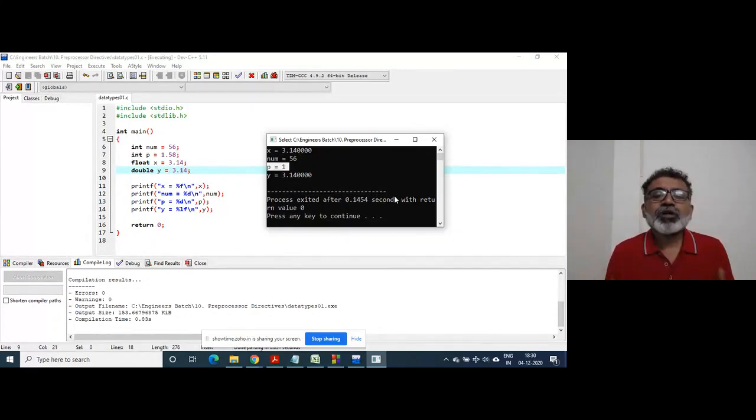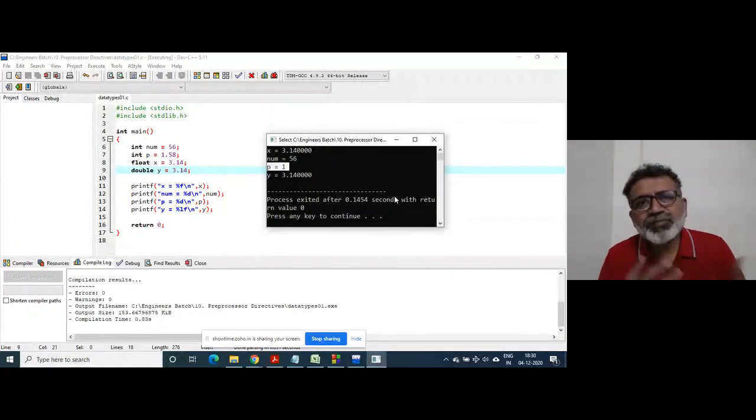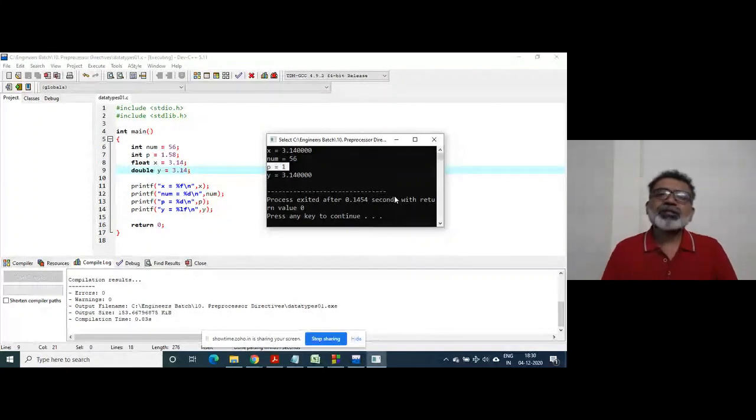So what will the compiler do? After all, you have made the mistake. So the compiler may make some changes and will go ahead. Some compilers may issue a warning. I mean, anything can happen once you have made the mistake.